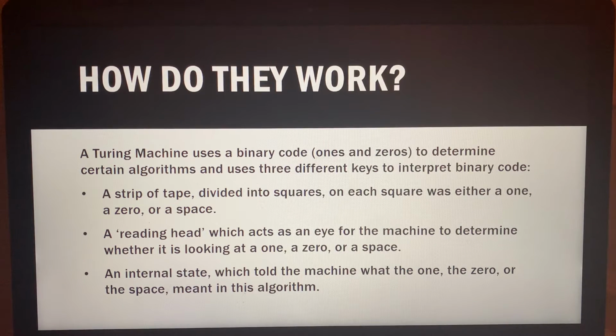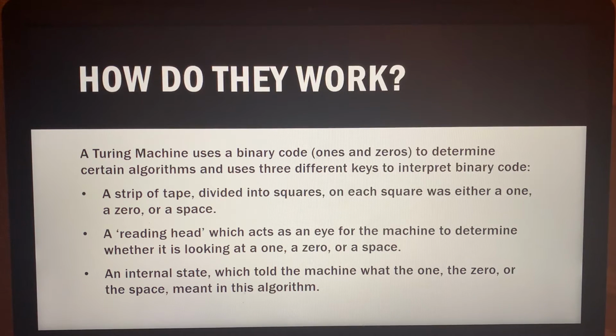So how do they work? Well, a Turing machine uses a binary code which consists of ones, zeros, and spaces to determine certain algorithms and uses 3 different key factors to interpret the binary code. The first key is a strip of tape divided into squares. On each square was either a 1, a 0, or a space. The second key was a reading head, which acts as an eye for the machine to determine whether it is looking at a 1, a 0, or a space.